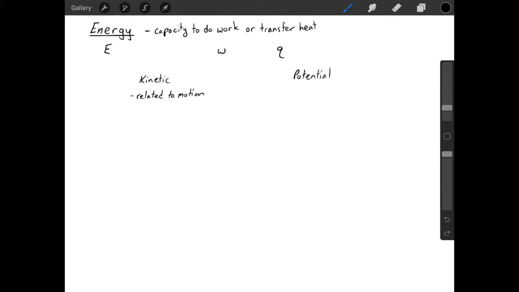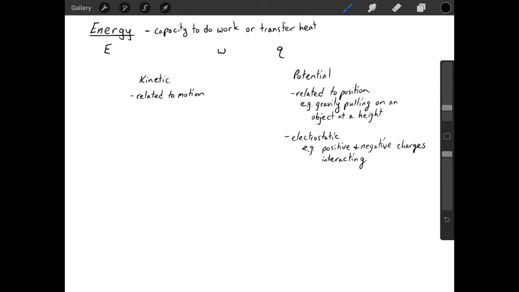And potential energy can be related to things like position, if you think of something like gravity pulling something down from a height, or it can be something like electrostatic attractions and repulsions. And these electrostatic potential energies are fairly significant in chemistry, specifically in their relation to chemical bonding.